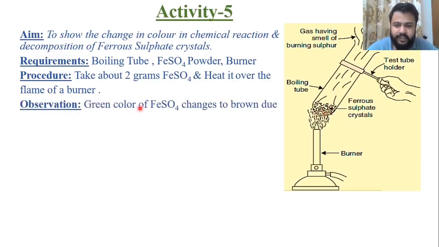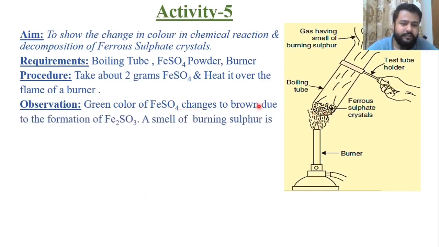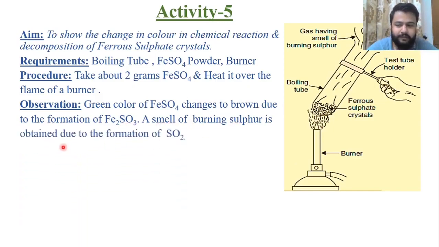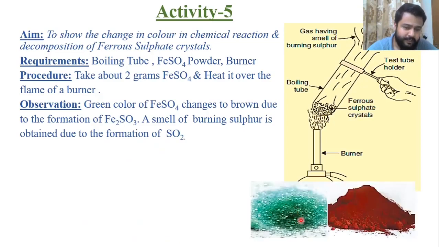So observation: green color of FeSO4 changes to brown due to formation of Fe2SO3, and a smell of burning sulfur is obtained due to the formation of SO2. This is green color FeSO4 and this is Fe2SO3, that is red brown color of Fe2SO3. In some books you will find red color, some will say brick color or red brown color, all are almost similar.